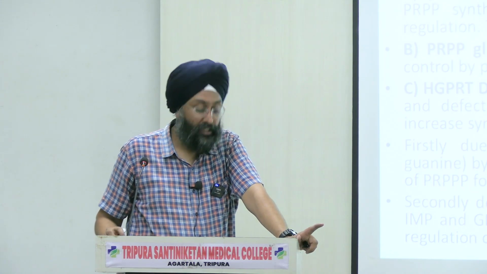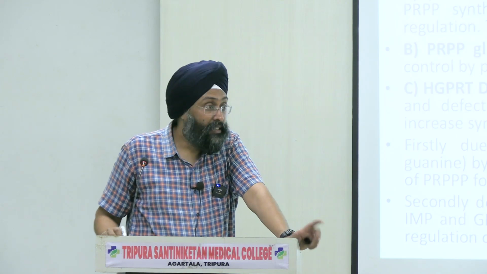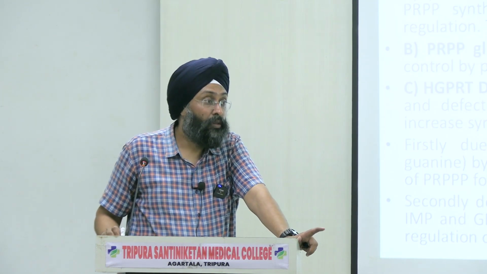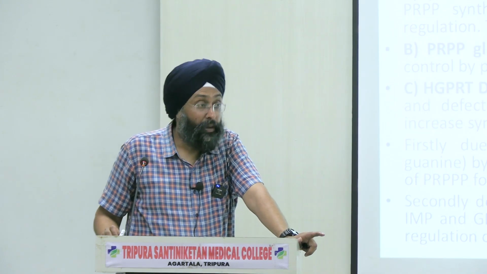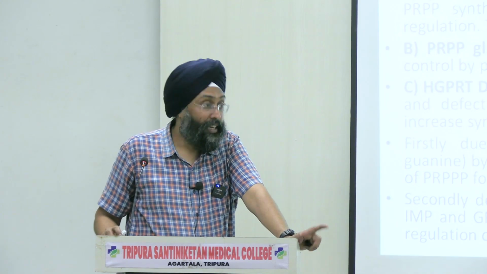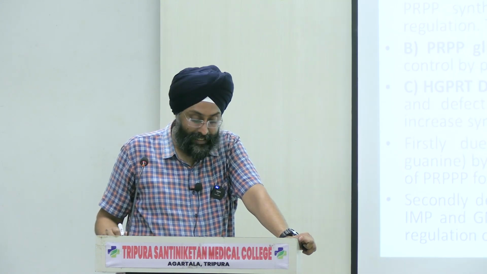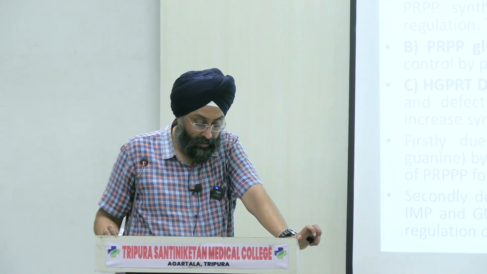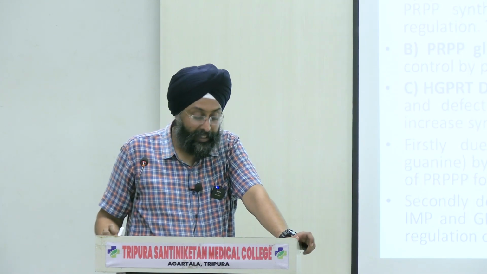Uric acid level is decreased in this disorder. Write down, uric acid is decreased in this disorder. Right? Purine nucleosides and nucleotides are higher in this disorder, and it is believed that deoxy-GTP inhibits development of